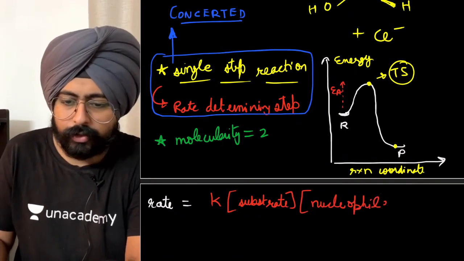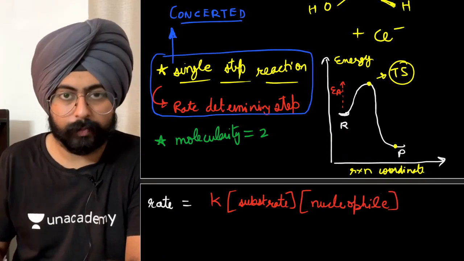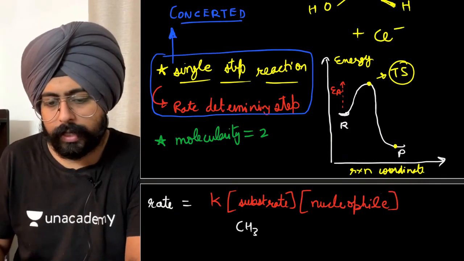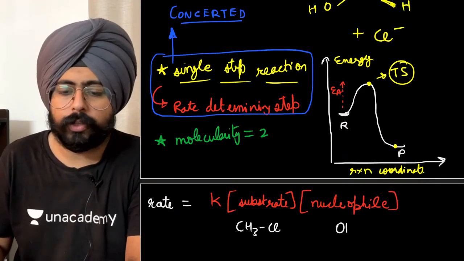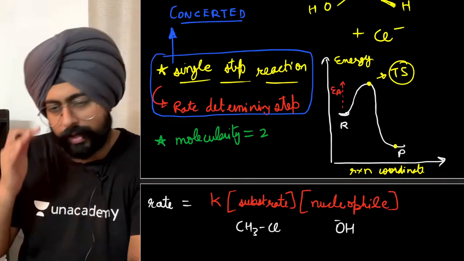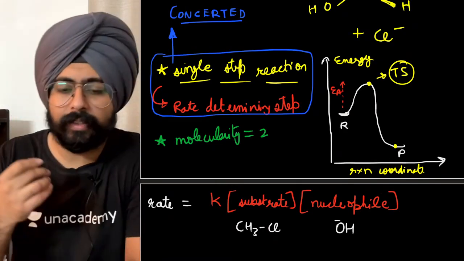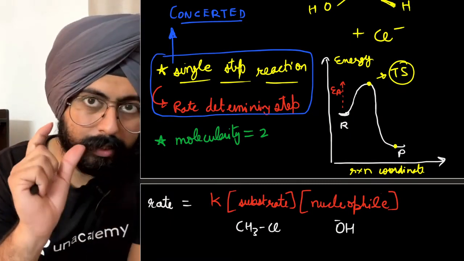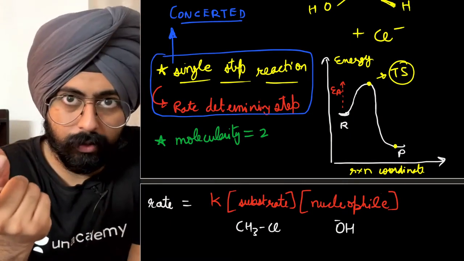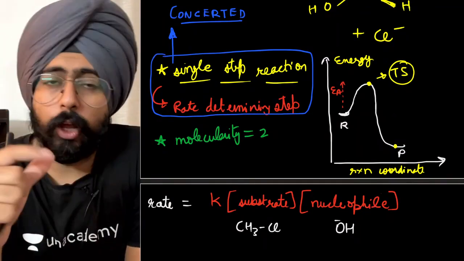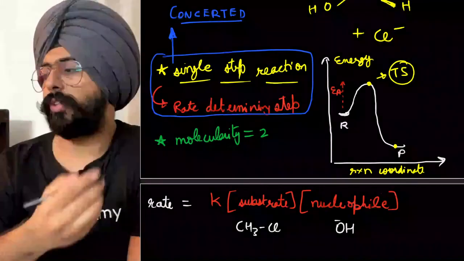In the above reaction, the species that we've taken specifically are CH3Cl and OH negative. We figure out from the rate equation that the nature of the substrate affects the rate of the reaction, and the nature of the nucleophile also affects the rate of the reaction.